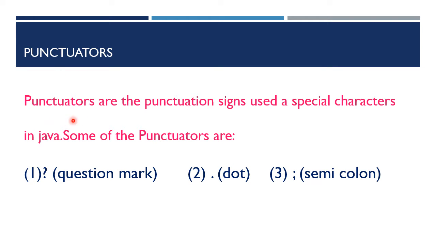Punctuators. Punctuators are the punctuation signs used as special characters in Java. Some of the punctuators are: question mark, dot, semicolon. These are the punctuation signs used as special characters in Java. Let us see their purpose in the program.